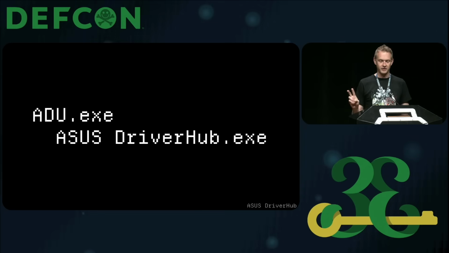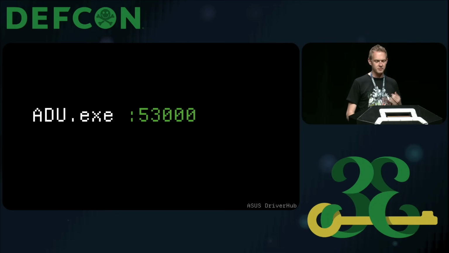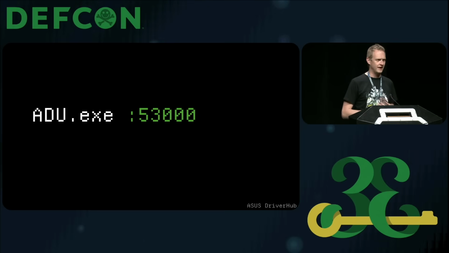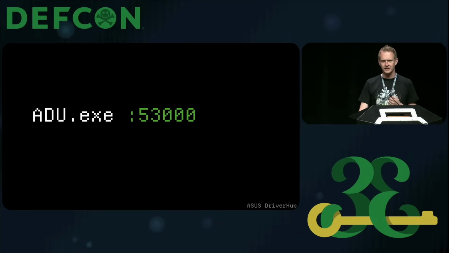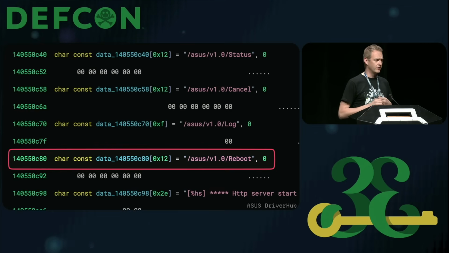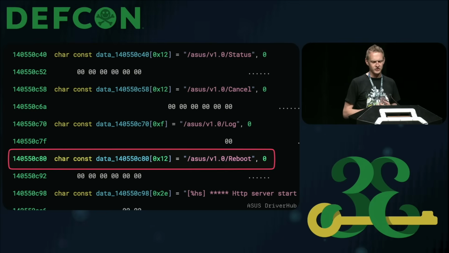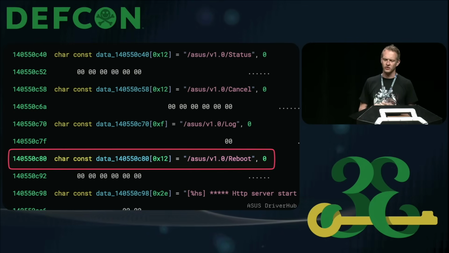I've mentioned this before, there were 2 interesting processes, and for this part, we're focusing specifically on adu.exe because that's the one that has the TCP socket that it was listening on. Opening up adu.exe in something like Binary Ninja, you'll see a whole bunch of features that this has. Of course, the web server was of interest to me, so when doing some string searches, you can find endpoints that look like HTTP endpoints that you could call.